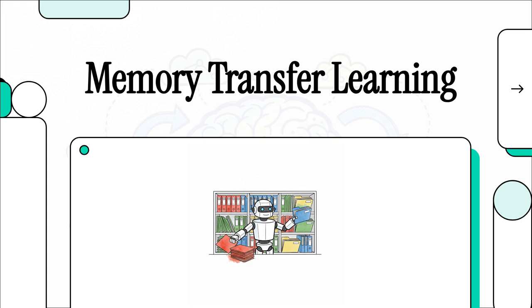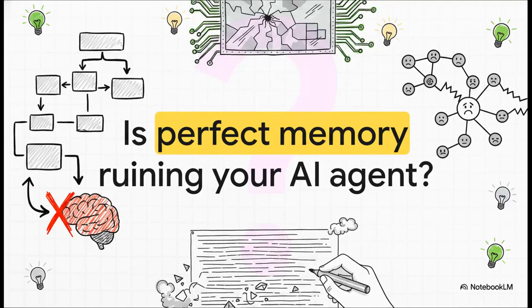Today we're decoding a breakthrough in agentic memory that's going to fundamentally change how you, as an applied engineer, build verifiable AI. Because here's the massive paradox we are tackling today. Giving your AI agent perfect, exact, step-by-step memory from its past tasks actually causes it to crash on new ones. I know, it sounds crazy, right? But flawless recall is a trap, and we're going to show you exactly why.